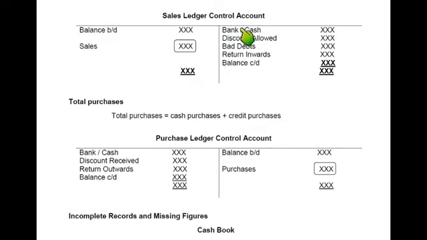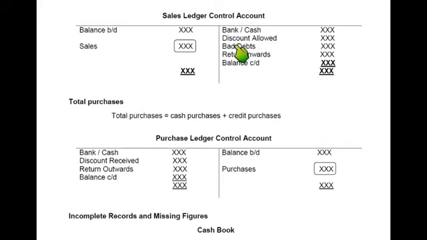We'll be making an entry: cash or bank debit, and debtors will be credited. So if the examination question does not mention whether we have received money through cash or bank, we'll always be writing bank, because the business normally prefers dealing with bank. Then we have discount allowed. If the customers are paying us earlier than promised, we'll be giving them discounts, and these discounts will be reducing our debtors. Then we have bad debt, also known as irrecoverable debts.